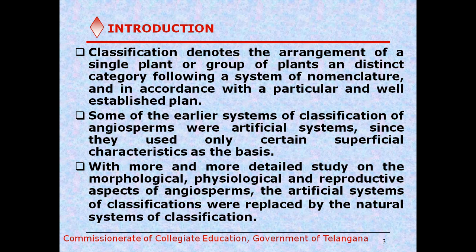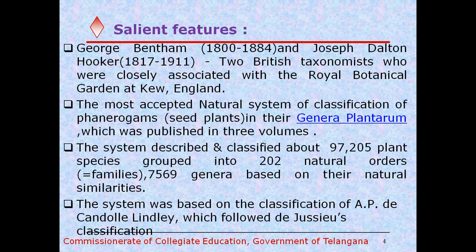Later, based on these classifications, Bentham and Hooker proposed their classification. It has become more popular, and particularly this Bentham and Hooker system of classification was widely accepted in Britain and Commonwealth countries.